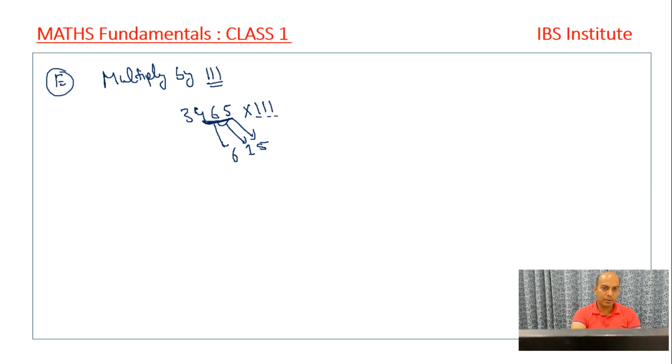This 5 is left over, and we add up the next three numbers. 6, 4, 10, 10 and 3 is 13, and 1 was carried over. 13 and 1 is 14, and again 1 is carried over. Now we don't have anything else. 3, 4 and 6 is done.